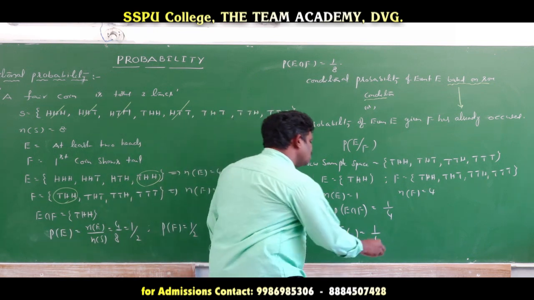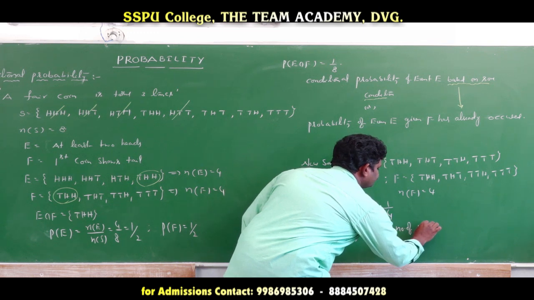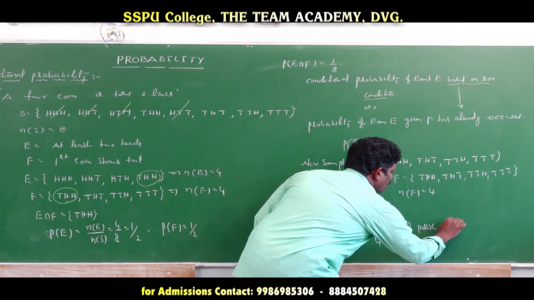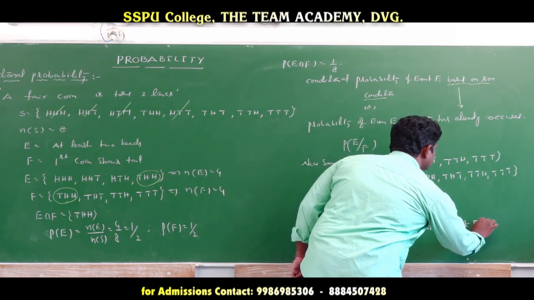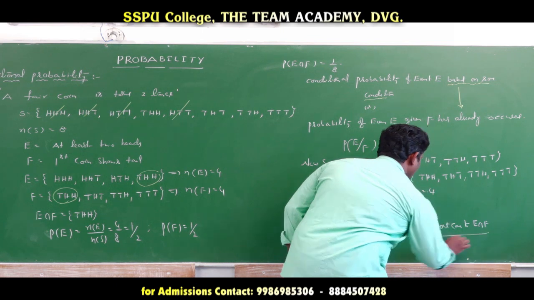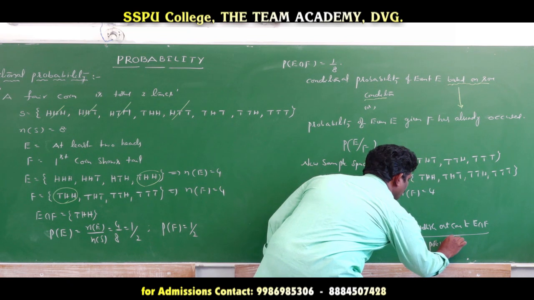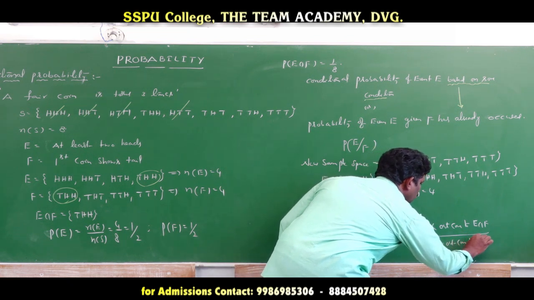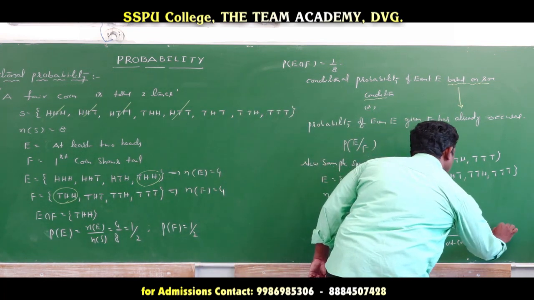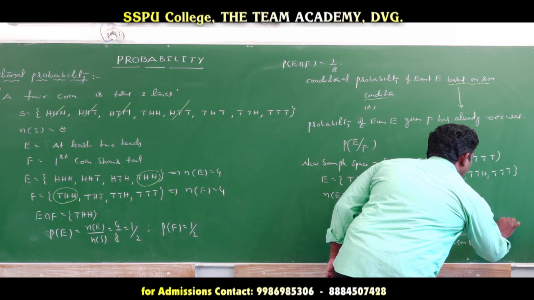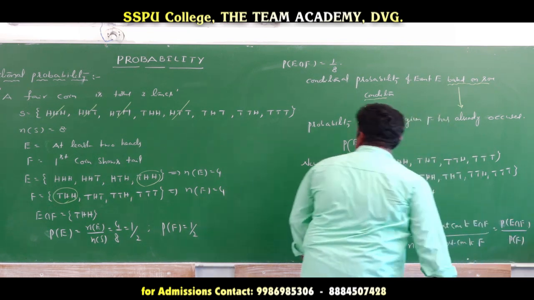Otherwise, instead of this, we can use the number of possible outcomes of E intersection F by the number of possible outcomes of F. Then the probability of E given F is equal to, instead of these, the probability of E intersection F by the probability of F. So that's the formula we remember.